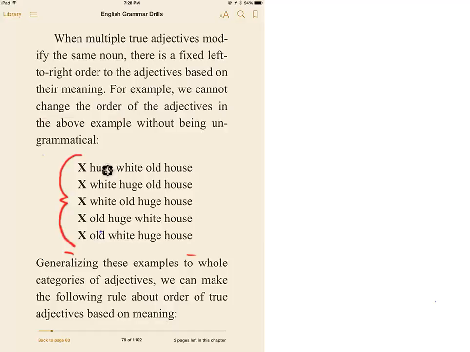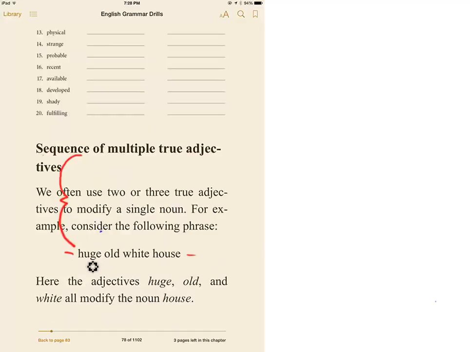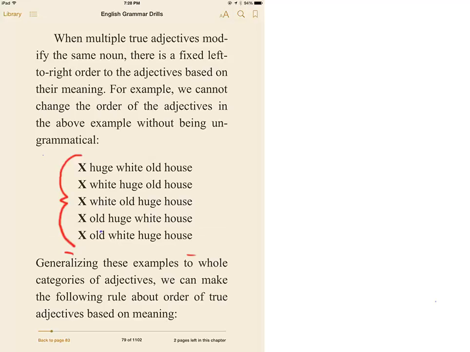You can't say the huge white old house. You can't say the white huge old house, white old huge house, old huge white house, old white huge house. None of those are correct, okay? The only one that is correct is the huge old white house, okay? Or actually, one of those might be a duplicate. No, they're not. Okay, so why is one correct and the other ones are not?